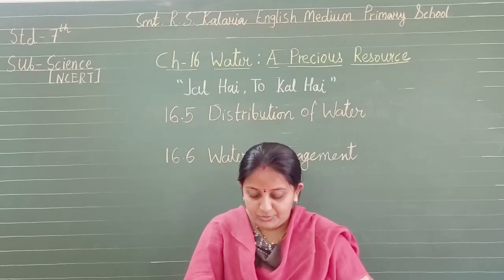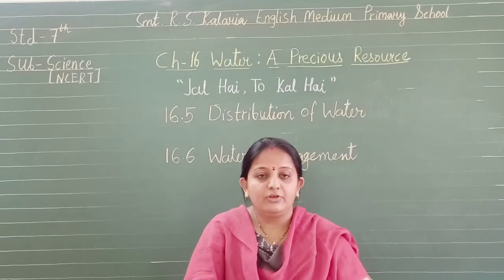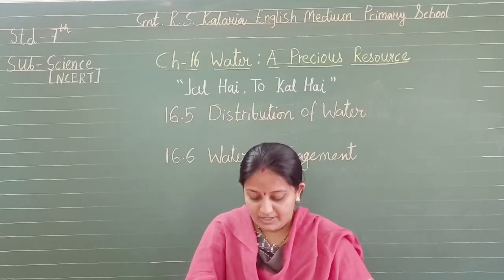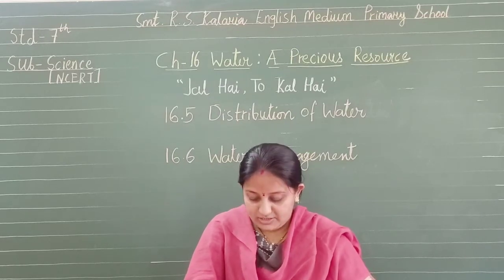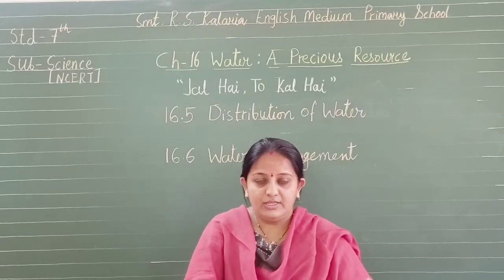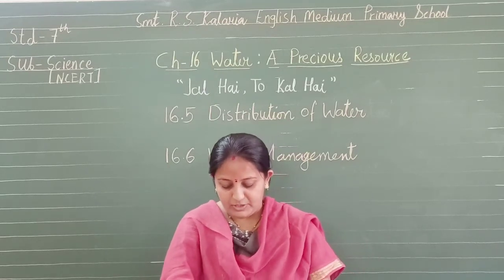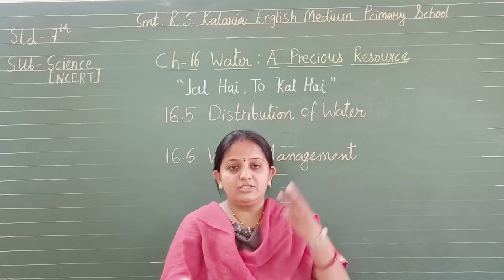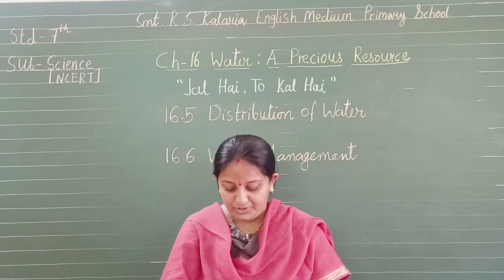3 tasks you have to do, and based on this activity, locate on the map the place where you live, which place you live in. You have to indicate that. Then next, you have to see that there is a sufficient rainfall. Is that where your area? And is there sufficient water available to your area throughout the year? These 3 tasks you have to do on the basis of this map, that is activity 16.5.